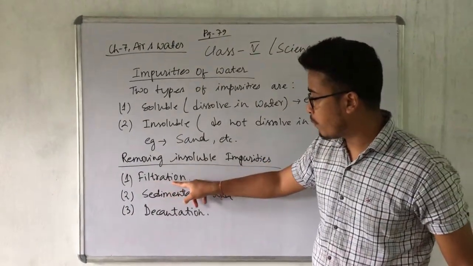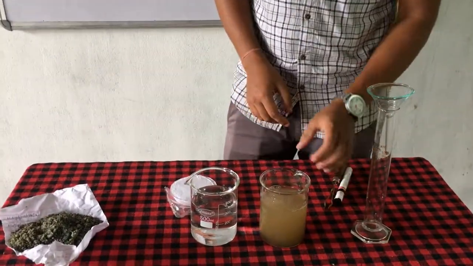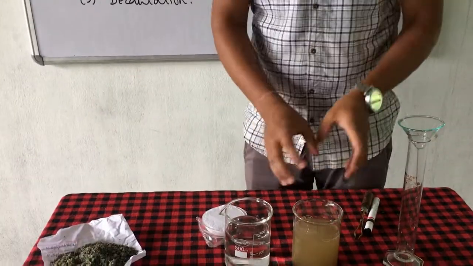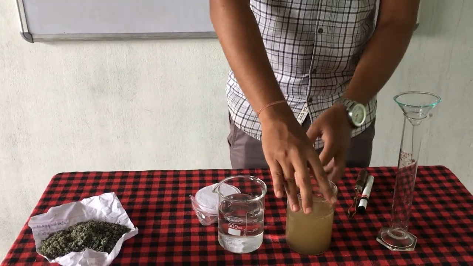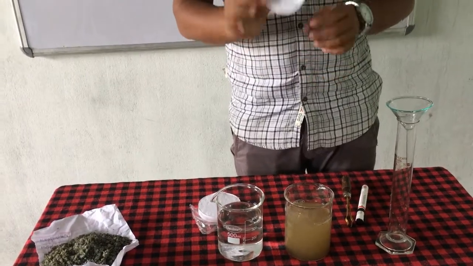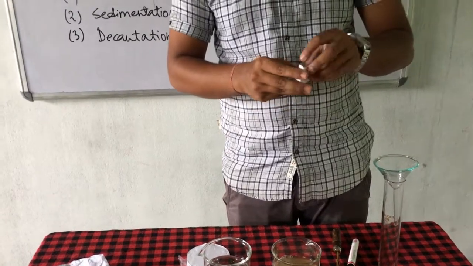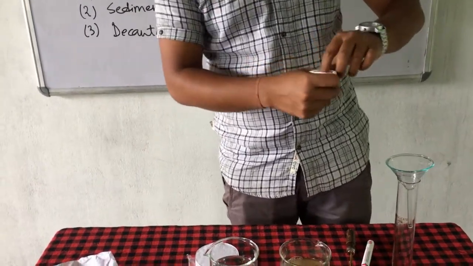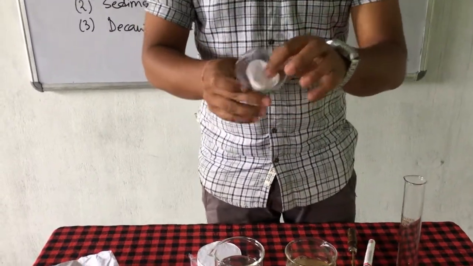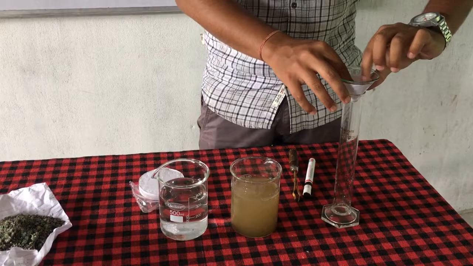So the number one process is filtration. Now see here, how do we filter, how do we remove these insoluble impurities from water? First of all, take this filter paper and fold it. After folding, put it here. Now look at here, this is the way. Now I will filter this water to remove the insoluble impurities.